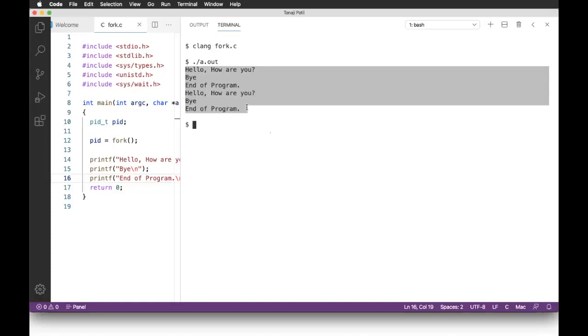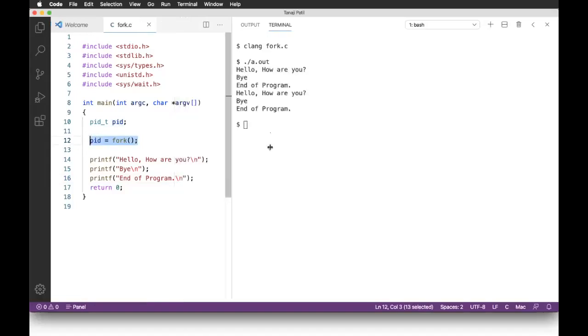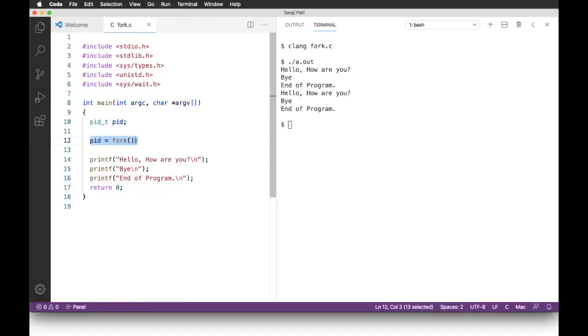Why is it so? The reason behind this is very simple. Once you do fork here on line number, say, 12, then what exactly happens is that the code below is executed once by the parent and once by the child process. So if the same thing is done by parent and child, why go with fork then?